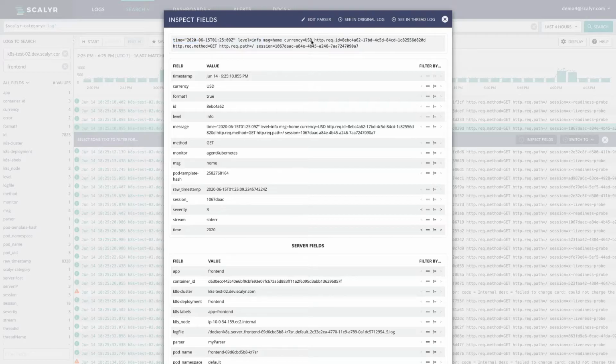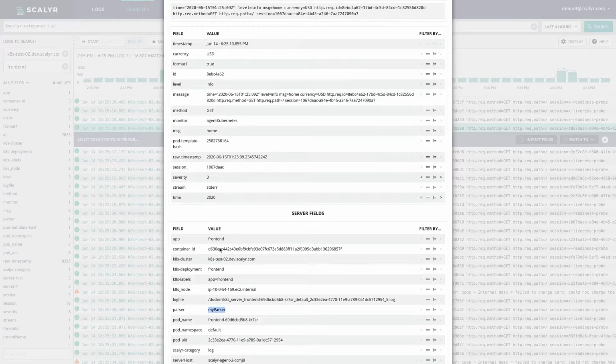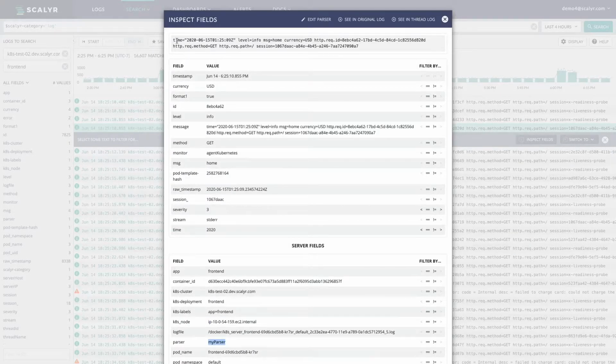Then the parser itself, which we can edit here and which is defined here, is going to take rules. What it does is split out the different information within the message field into its own column. In this case, we can see level here, it gets info. Time is going to turn into a timestamp, and it's going to retain the timestamp here. And you can see the same for some of the other ones like currency and such.